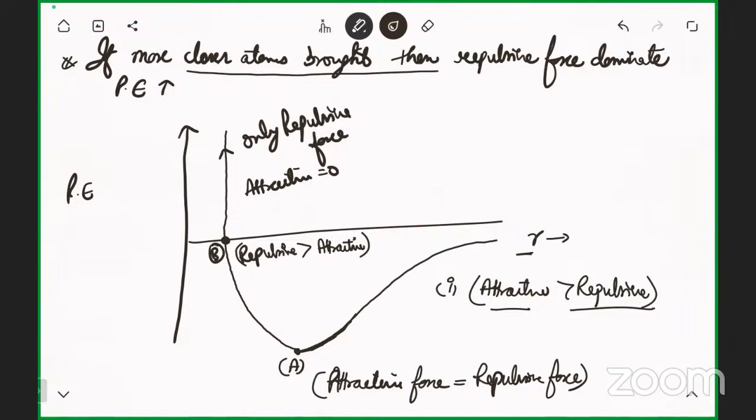If we are bringing the two atoms closer, then the repulsive force is maximum. So every time you see there's a bond between, why the bond? There must be a minimum distance between the atoms while forming the covalent bond. Why? Because just imagine A and B are forming the covalent bond. If there is no minimum distance between A and B, it means the repulsive force will start dominating and this bond will break.